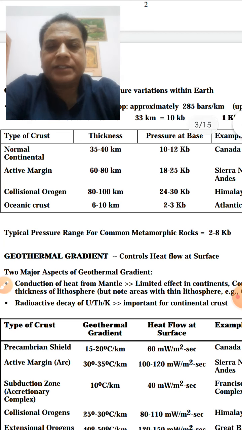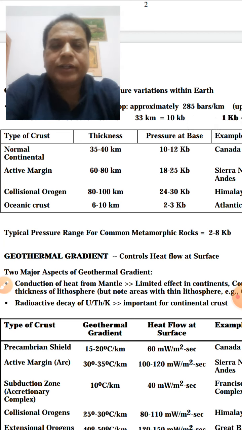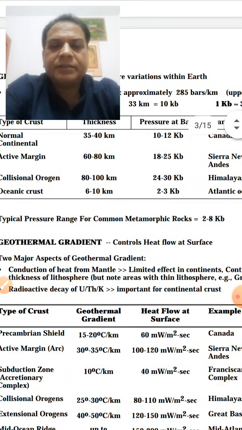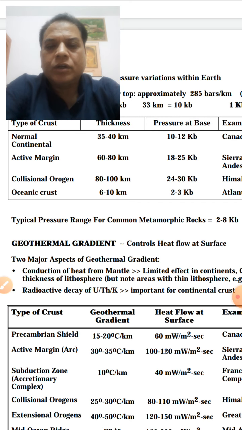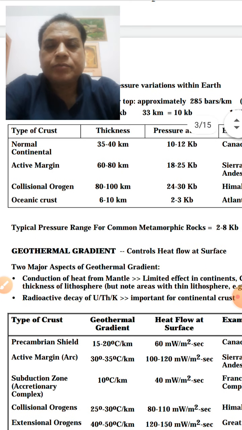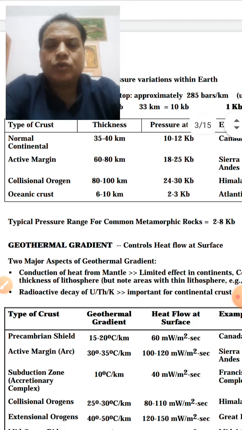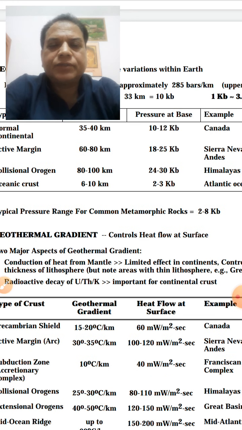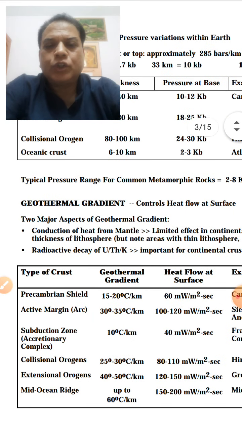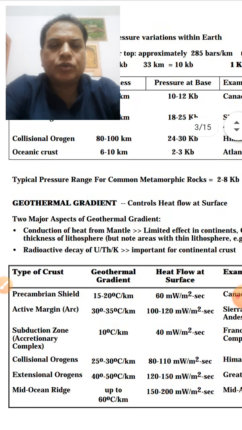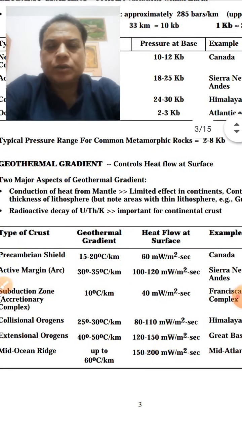Then the active margins, where thickness is from 60 to 80 kilometers and the pressure is 18 to 25 kilobars, for example the Nevada. Then collision orogens, thickness around 80 to 100 kilometers and pressure from 24 to 30 kilobars, for example the Himalayas. Then the oceanic crust, where thickness is very thin, 6 to 10 kilometers, and pressure is around 2 to 3 kilobars, for example the Atlantic Ocean.